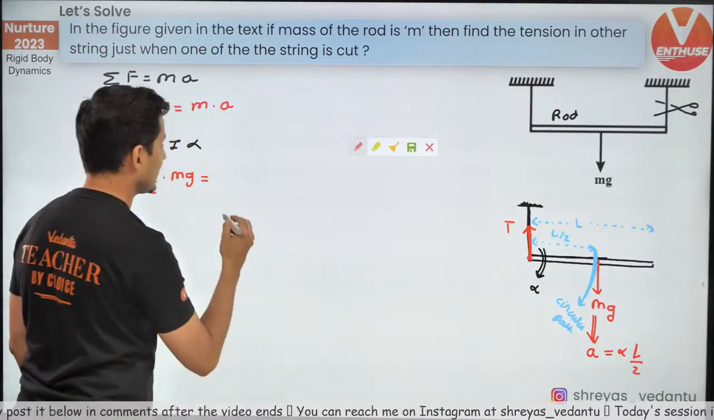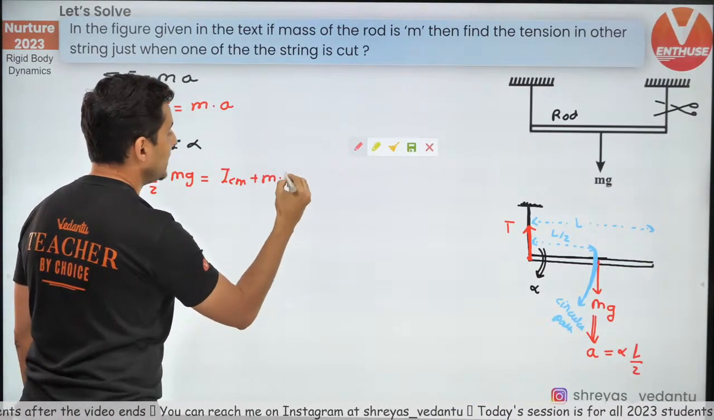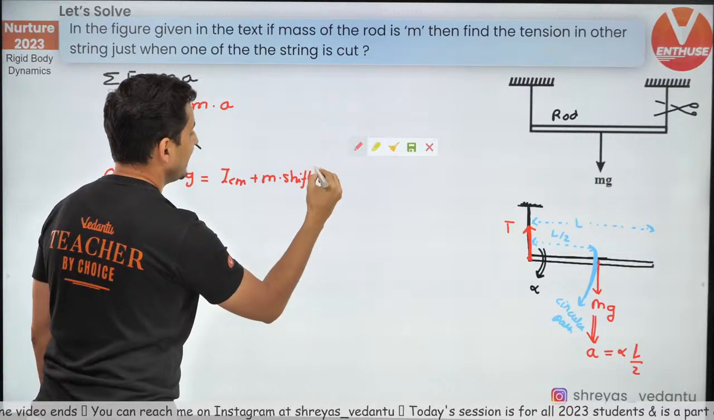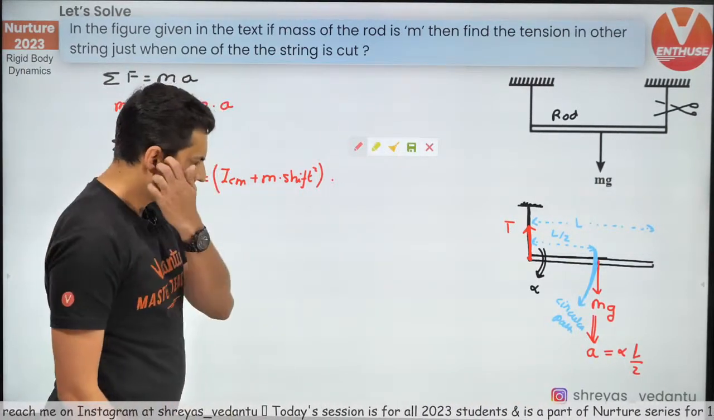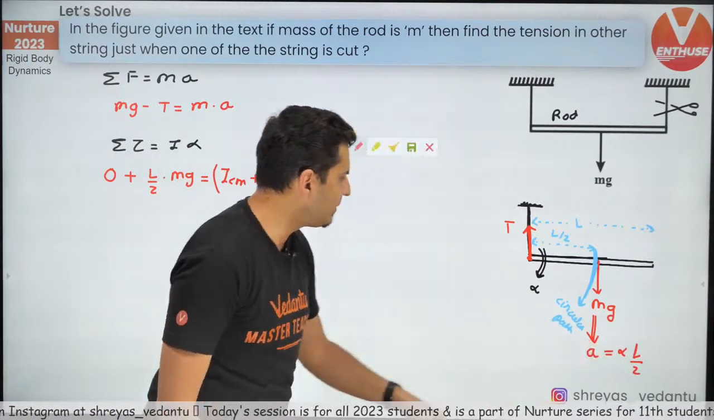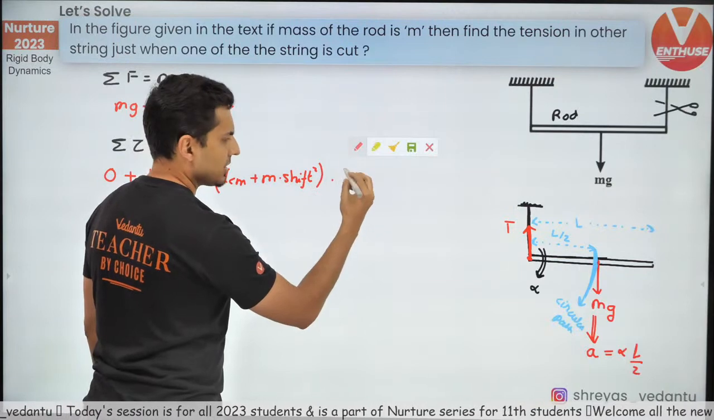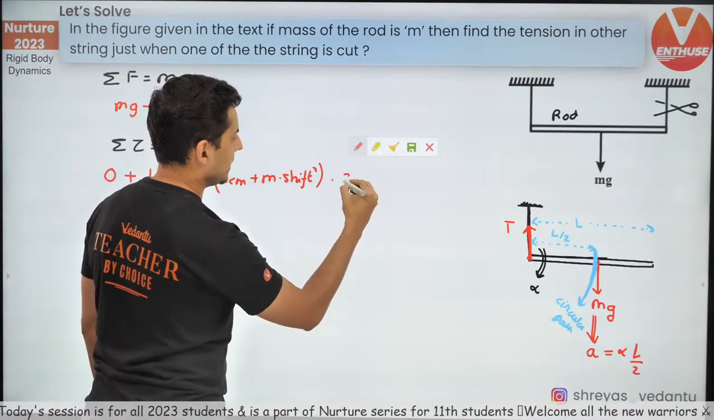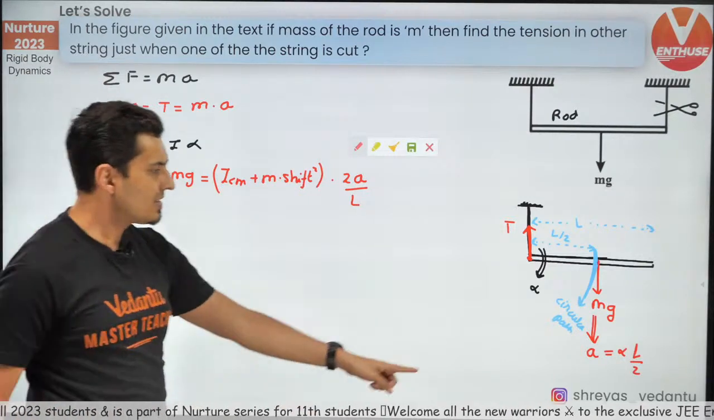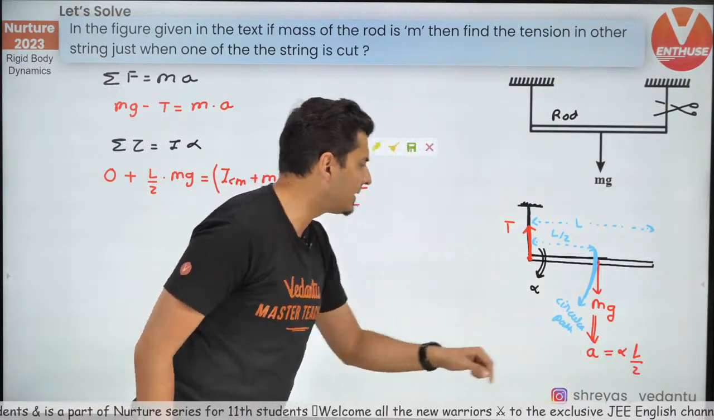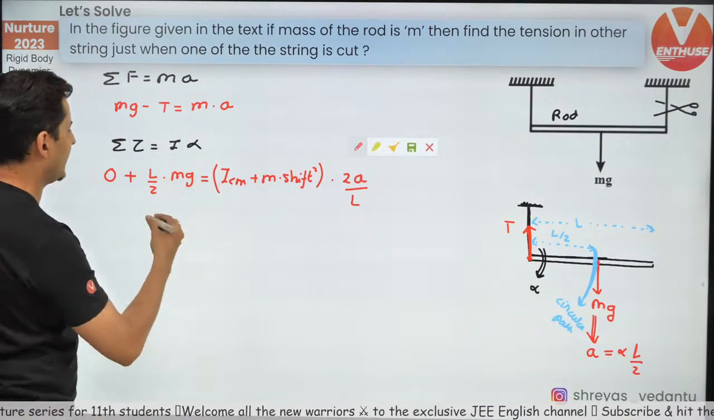This is the axis. So I_CM plus M into shift square, that's the parallel axis theorem you need to use, into alpha. But alpha is nothing but 2A by L. You can see that from here. Alpha is 2 into A divided by L. Interesting. Let's try to solve this and see what we get.